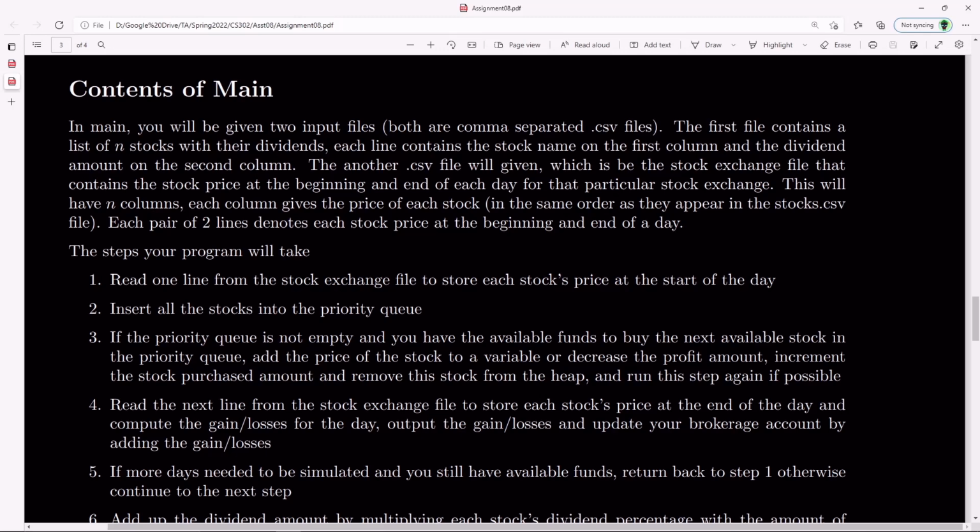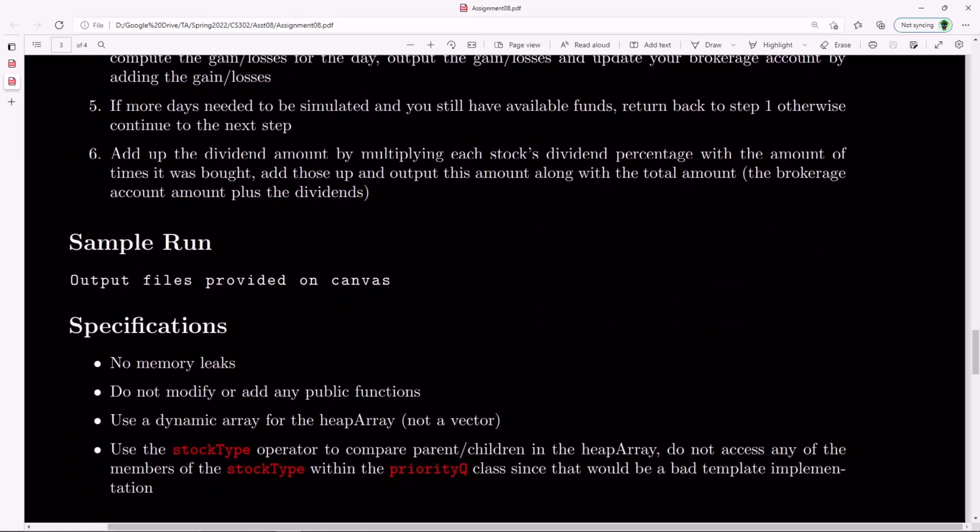So anyway, now I'm going to go over how we actually parse a CSV file, because that might be an issue for some of us. Maybe you didn't really cover that in 135, but it's okay. I'll definitely go over it for us. Before I do that, I'm going to go over specifications. Of course, make sure your memory issues are taken care of, though since this program is using one 1D array, it shouldn't be a problem.